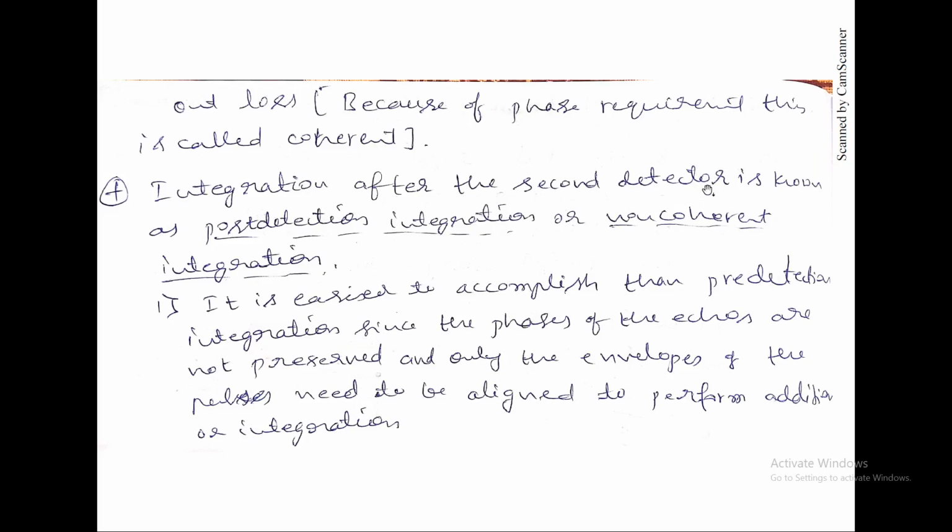Integration after the second detector, that is, after the 2D detector, is known as post-detection or non-coherent integration. It is easier to accomplish than pre-detection. Since the phases of echoes are not preserved, we don't bother about the phases of those echoes in post-detection. Only the envelopes of the pulses need to be analyzed to perform addition or integration, that means the voltage levels.